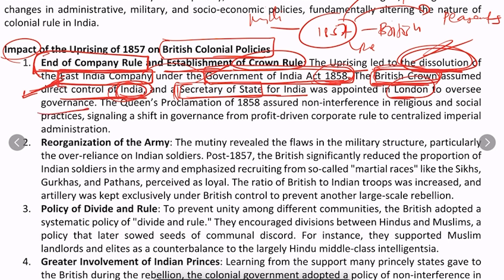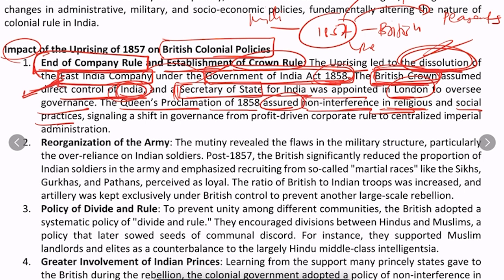Basically, the Queen's Proclamation of 1858 assured non-interference in religious and social practices, because this was one of the prominent reasons for the revolt of 1857: the interference of the British had increased, and that actually hurt the sentiments of the people, religious and social sentiment.